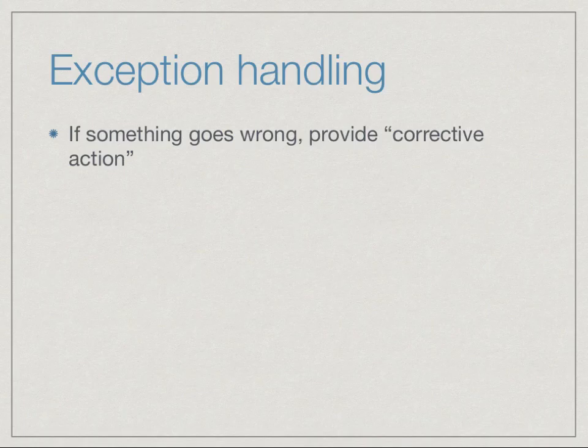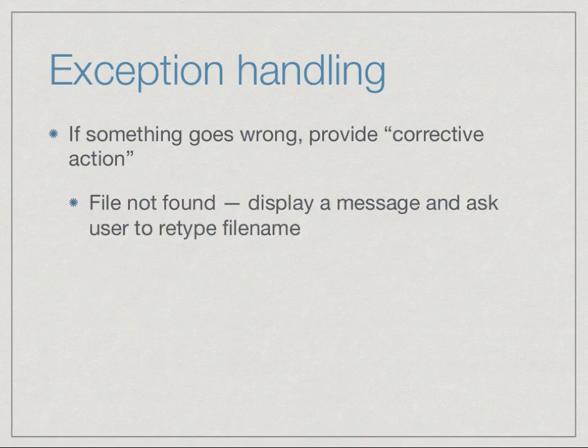So exception handling asks, when something goes wrong, how do we provide corrective action? Now the type of corrective action could depend on what type of error it is. If, for instance, we are trying to read a file and the file does not exist, perhaps we had asked the user to type a file name. So we could display a message and ask the user to retype the file name, saying the file asked for doesn't exist.